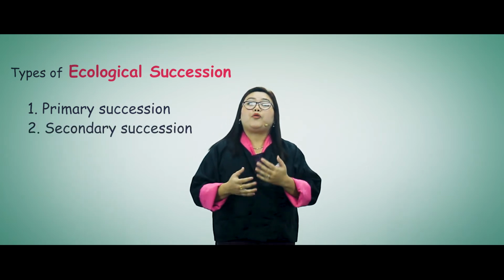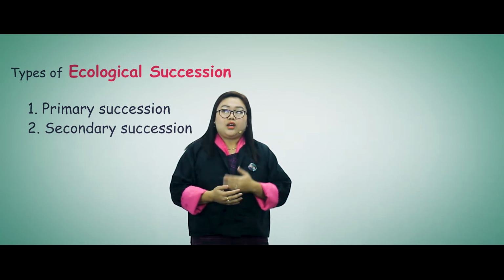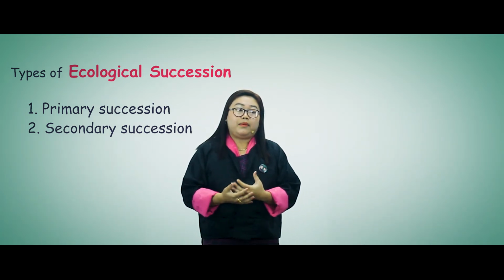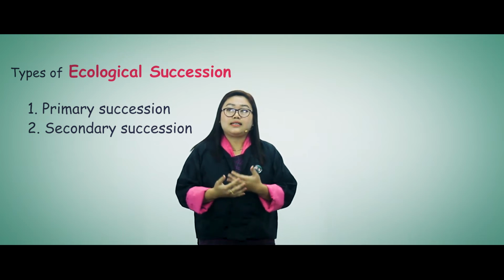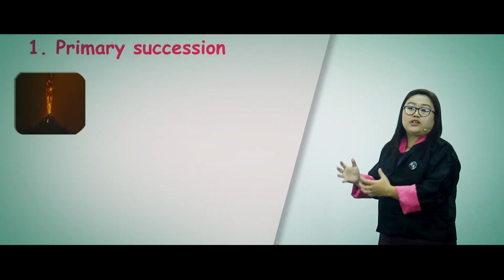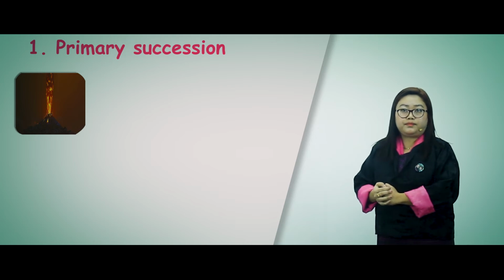Let us discuss primary succession first. Primary succession occurs in a new uninhabited area that has little or no soil at all. Now, let me show you how primary succession occurs. A volcanic eruption may destroy a very large area.